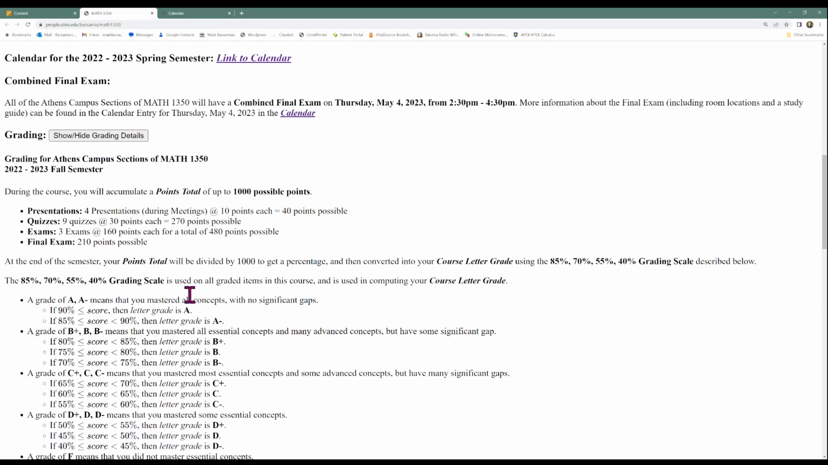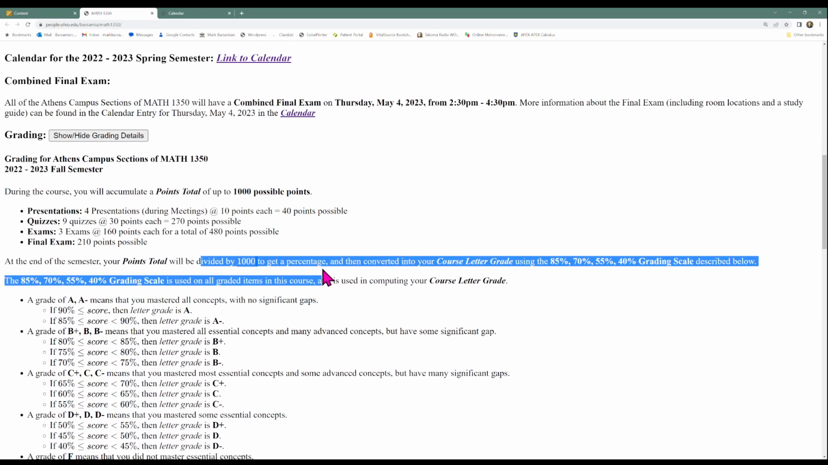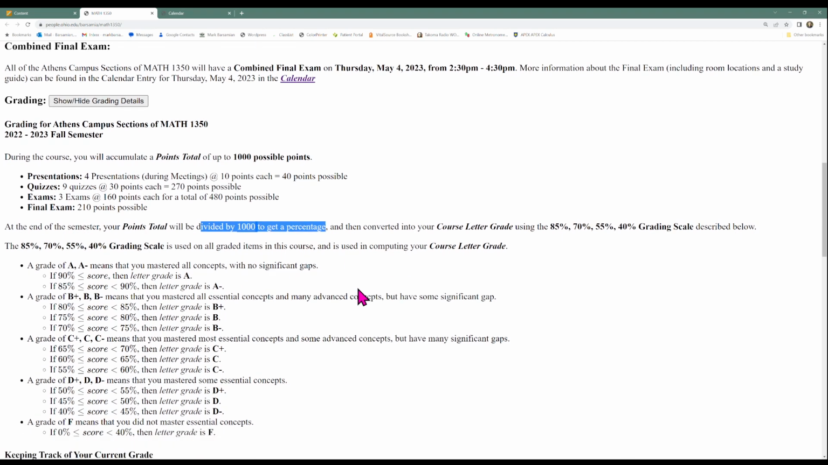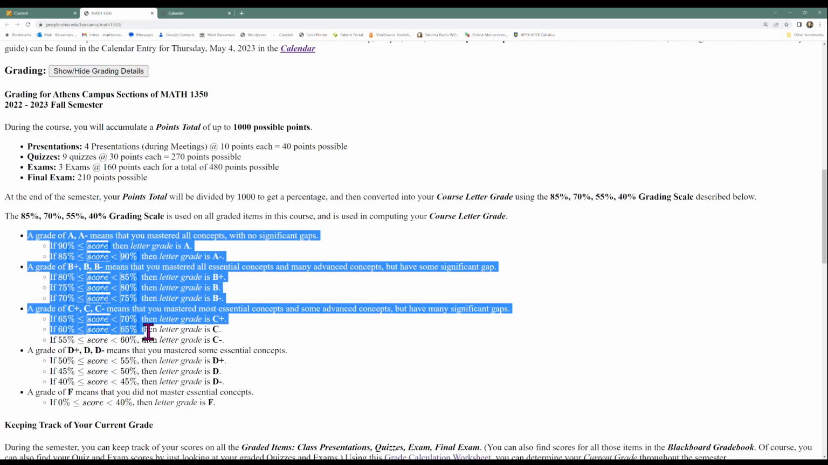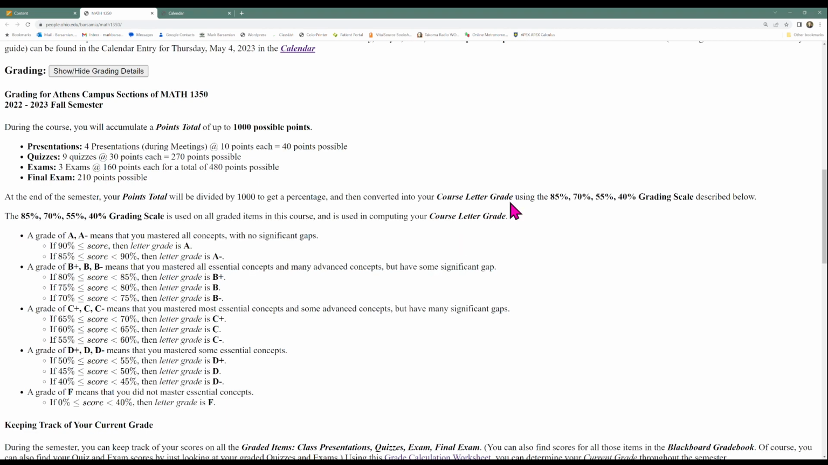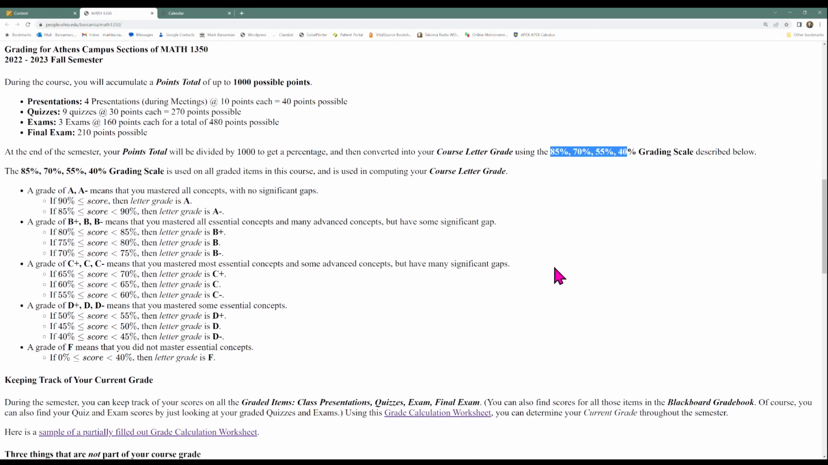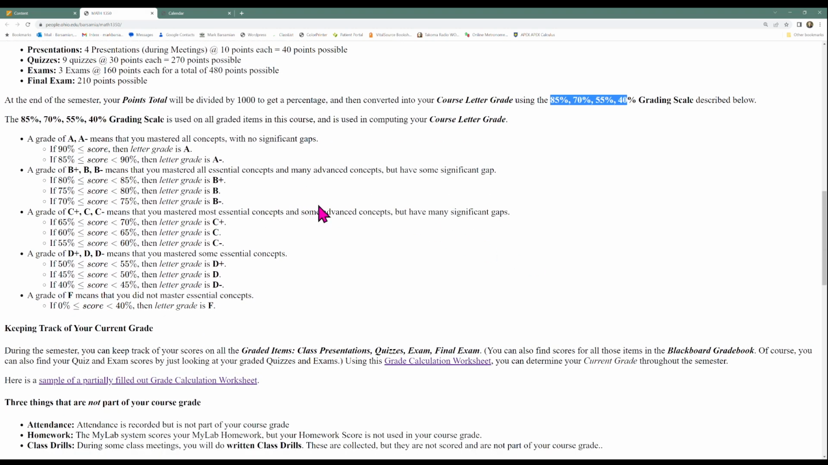At the end of the semester, your points total will be divided by 1,000 to get a percentage, and then that percentage will be converted into a course letter grade using this grading scale. Now notice that this is an 85, 70, 55, 40 grading scale. It's not the usual 90, 80, 70, 60 grading scale.